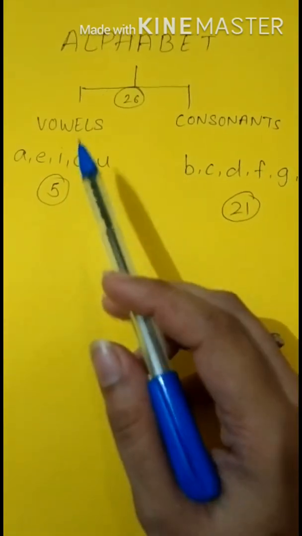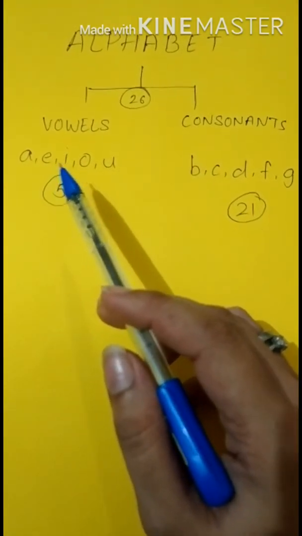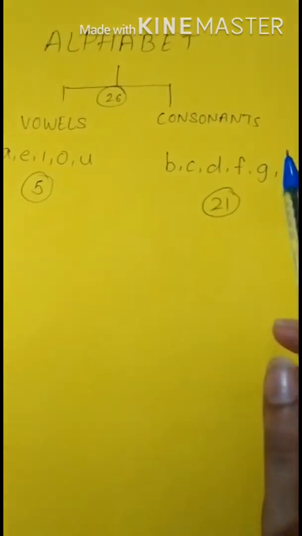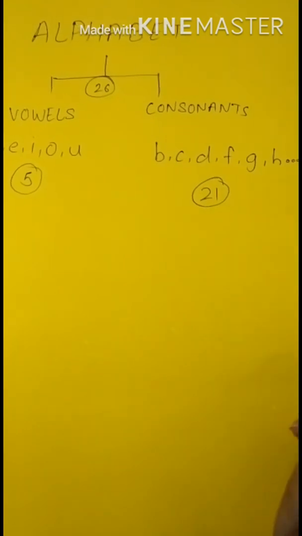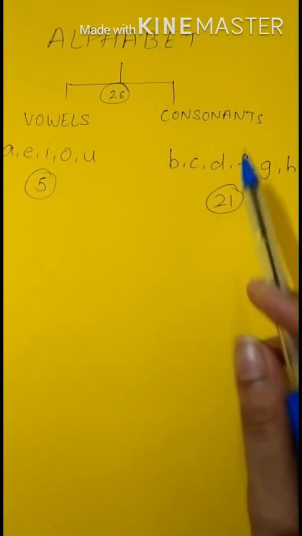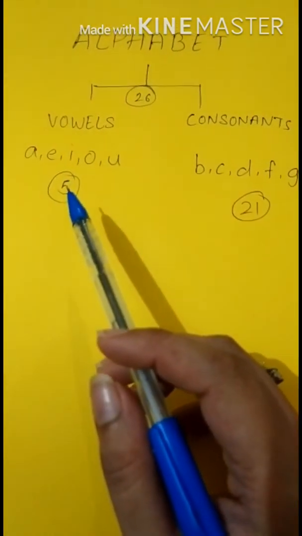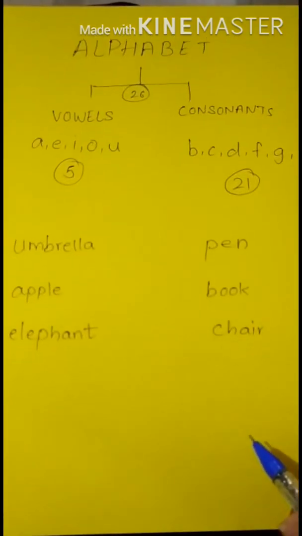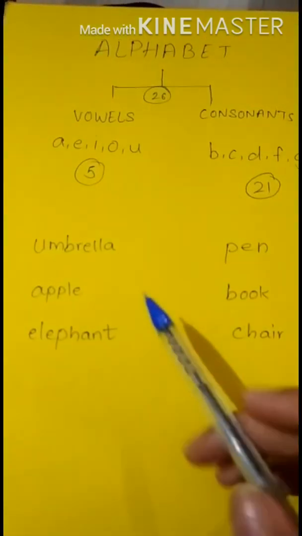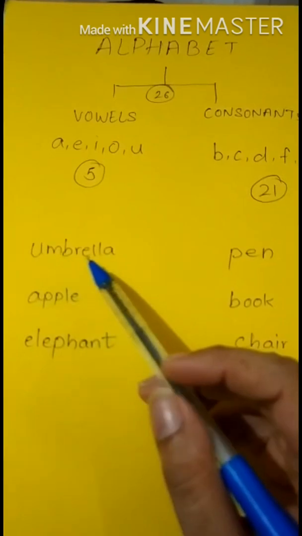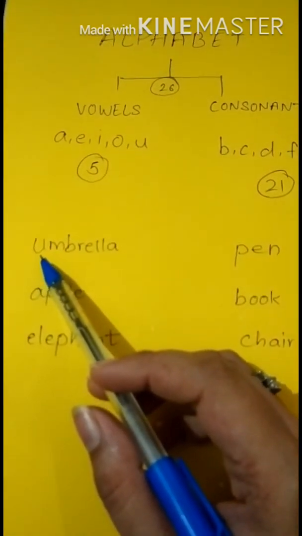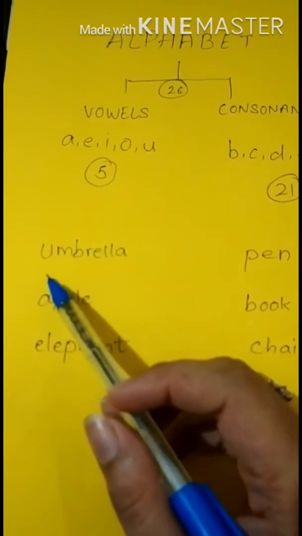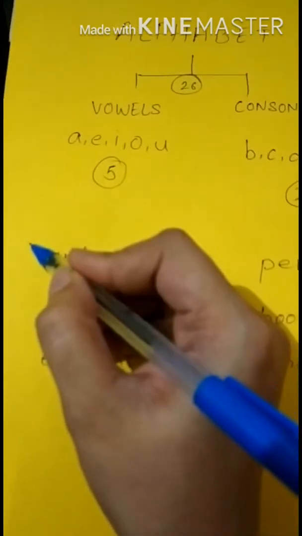Vowels are A, E, I, O, U, as you remember, and consonants are the rest: B, C, D, F, G, H, and so on. So there are 21 consonants and 5 vowels. Now you can see I have written some names. This is umbrella. Umbrella starts with U, and U is a vowel. For a vowel we write an.